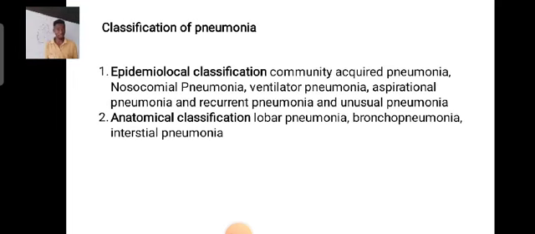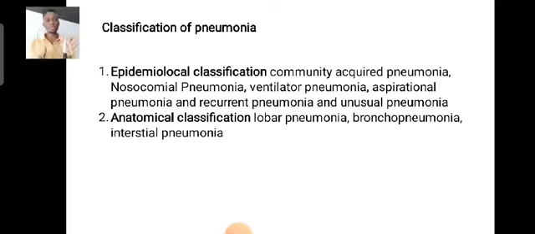Okay, what are the classifications of pneumonia? We can classify pneumonia into two: epidemiological classification and anatomical classification. Epidemiologically, you can say hospital-acquired pneumonia and community-acquired pneumonia, which is mainly acquired in the community. When we say hospital-acquired, we say nosocomial pneumonia, where the patient in the hospital can acquire pneumonia. The use of a ventilator can lead to ventilator pneumonia. Aspiration of food and other material can lead to aspiration pneumonia.